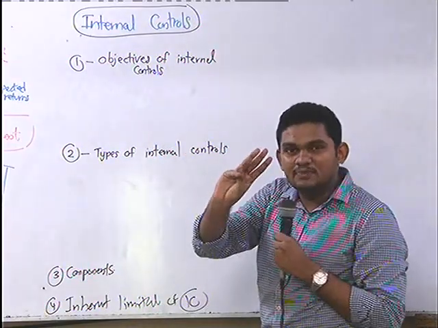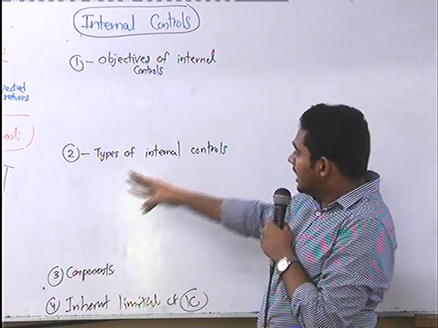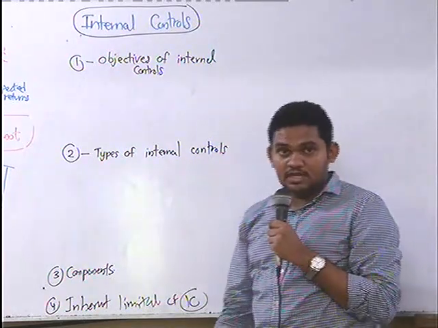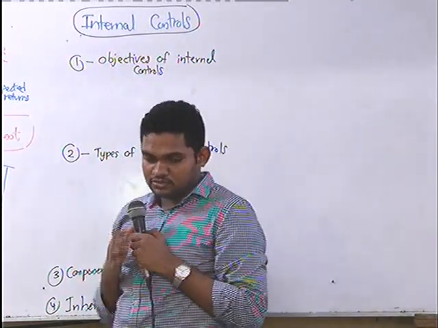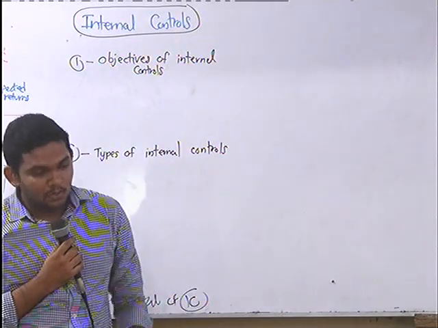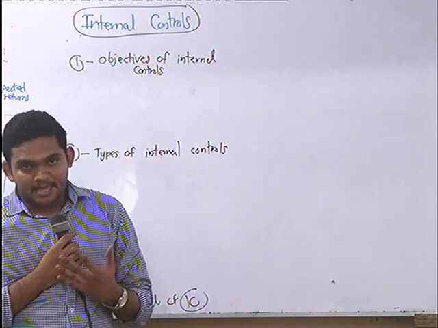There are only 3 objectives, so we can learn them. And there are types of internal controls, right? There are 6 types of internal controls. I will explain that also in an easy way, right?